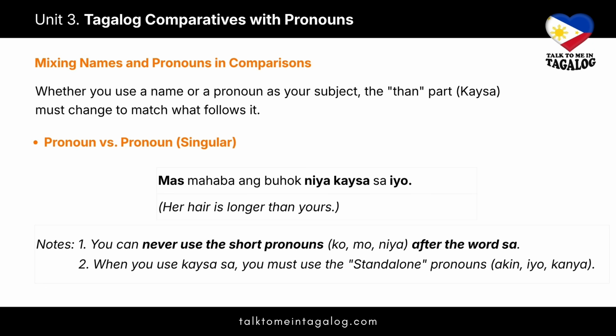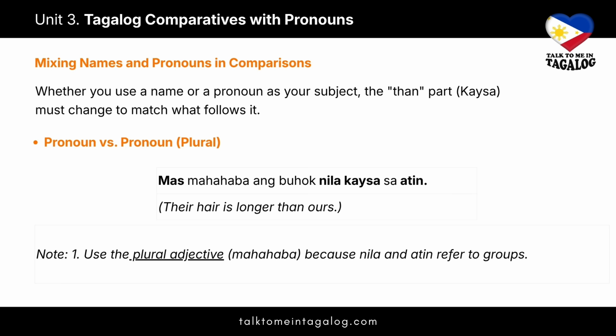Another important Tagalog grammar point for you to remember are these. First, you can never use the short possessive pronouns ko, mo, and niya after the word sa. So saying kaysa ko, kaysa mo, or kaysa niya is grammatically incorrect. The second one is the standalone rule. When you use kaysa sa, you must use the standalone or the sa pronouns like akin, iyo, kanya. This is why we say kaysa sa iyo instead of kaysa sa mo. It keeps the comparison grammatically sound and clear.